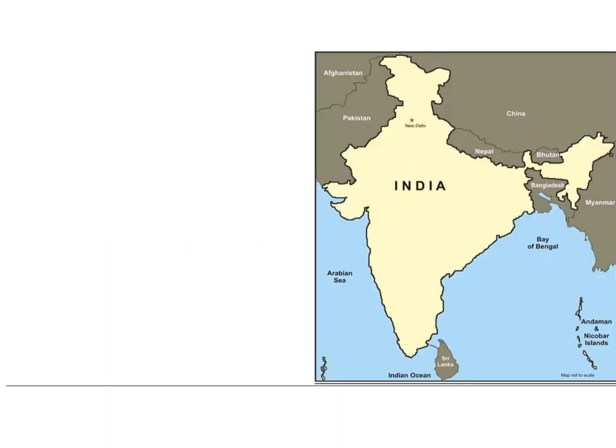There are 9 neighboring countries. Out of them, 7 share a land boundary with India, and the rest of the 2 are in the Indian Ocean. Let us remember them easily.